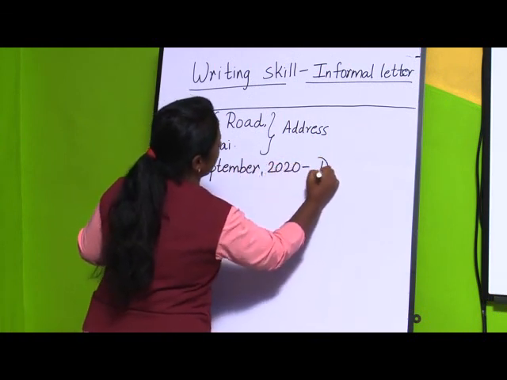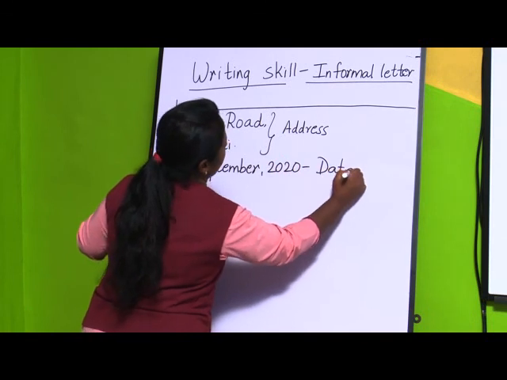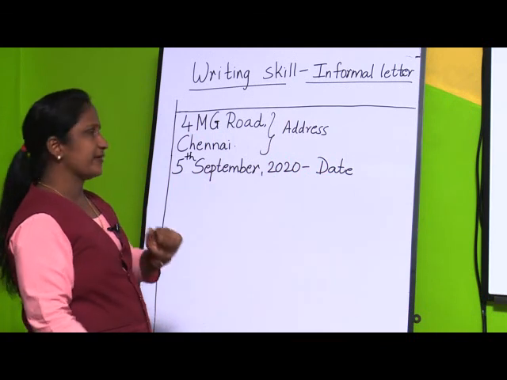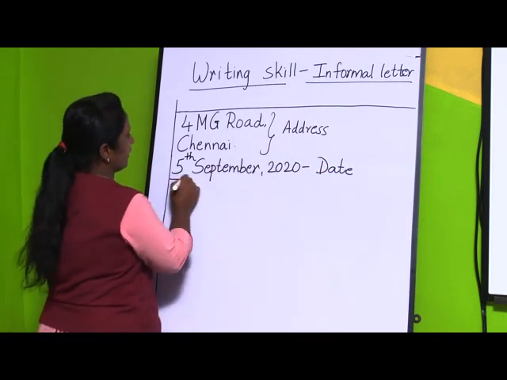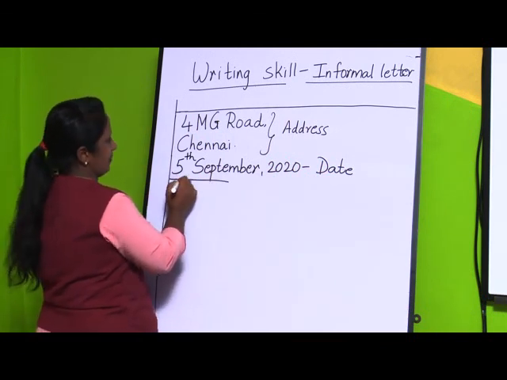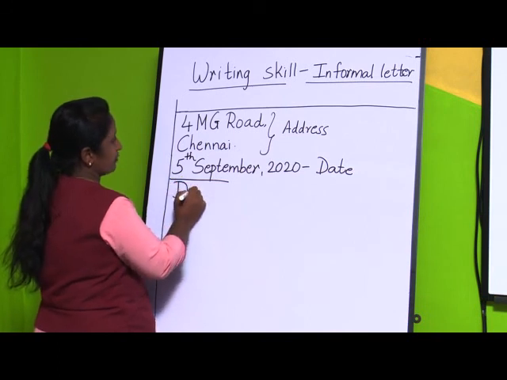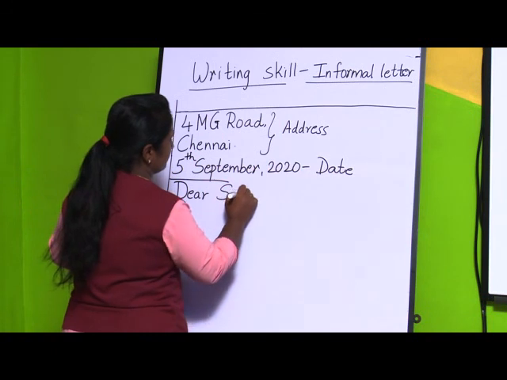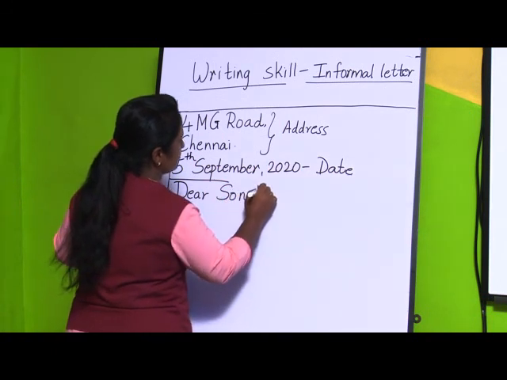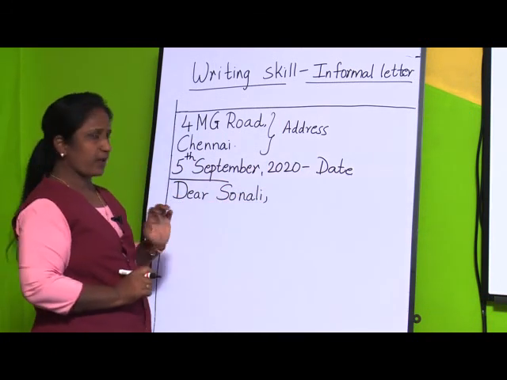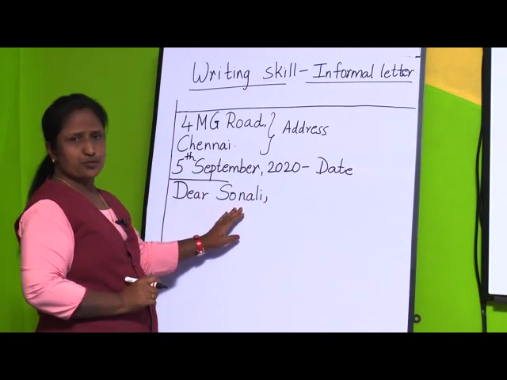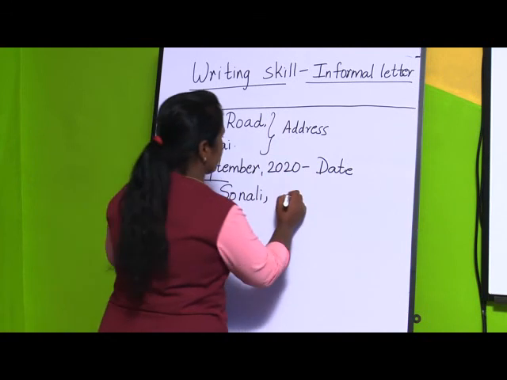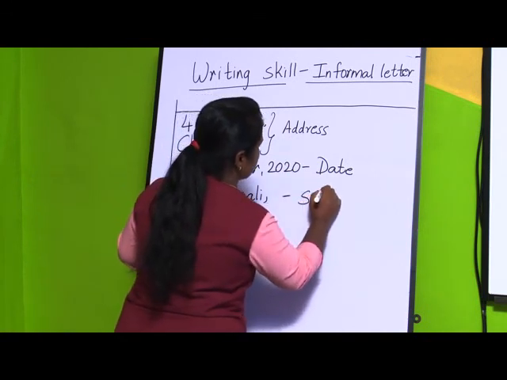So, this is the date. Now, after this I am writing a letter to my friend. So, what I will do? I will leave a line and I will write her name. Suppose I am writing a letter, now they have given dear Sonali. So, they have given the name Sonali. She is my friend. Okay. So, I am writing a letter to Sonali now. Now, I am giving her the salutation. So, this is the salutation.